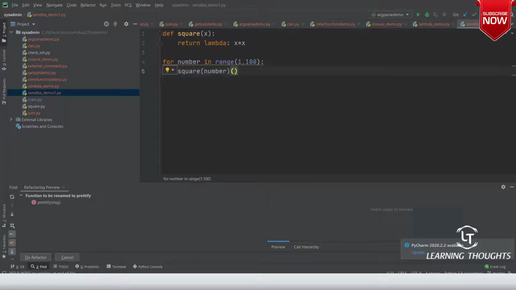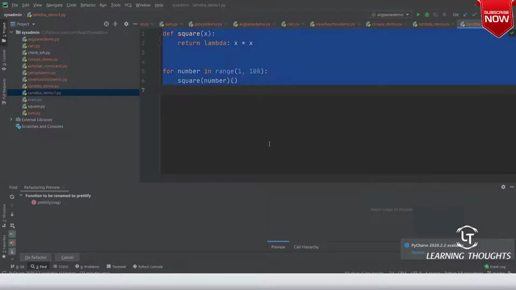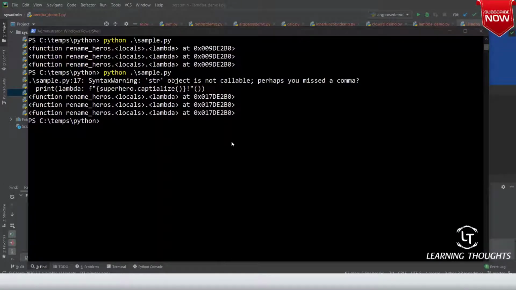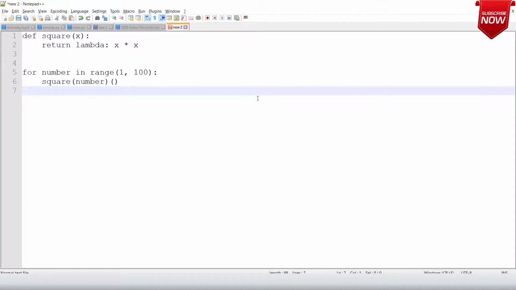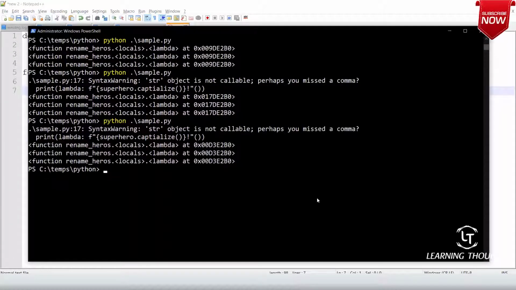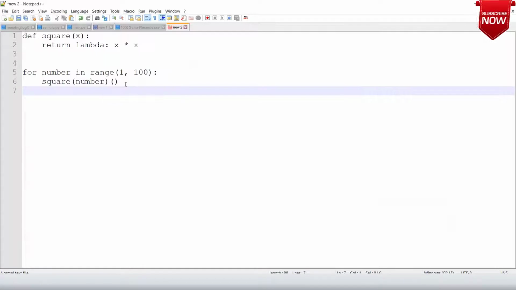These are all function pointers. They become extremely simple in a few cases, but these examples might sound complicated to you because we might not see the actual need of it. In lambda, a parameter is not necessary, Lakshmi Narayana. I can pass a lambda function without a parameter. Now what is missing over here? Square of number. Right.